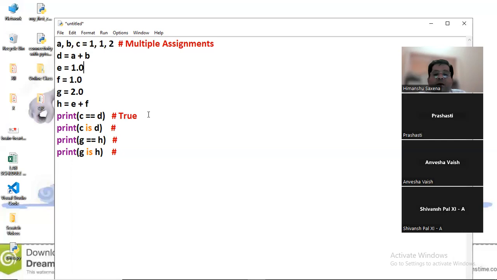Very good. Again, in the second one, what is happening? What should be the result here? It is what we call an identity operator. Okay, so what is it doing here?